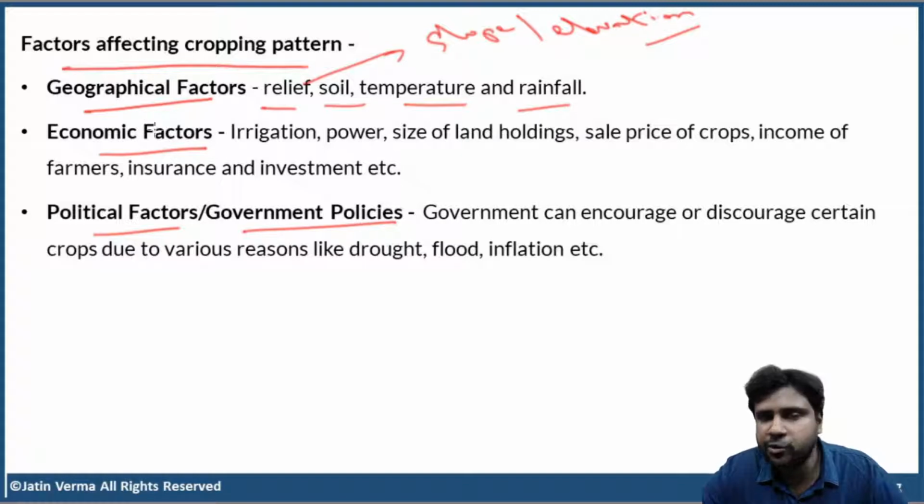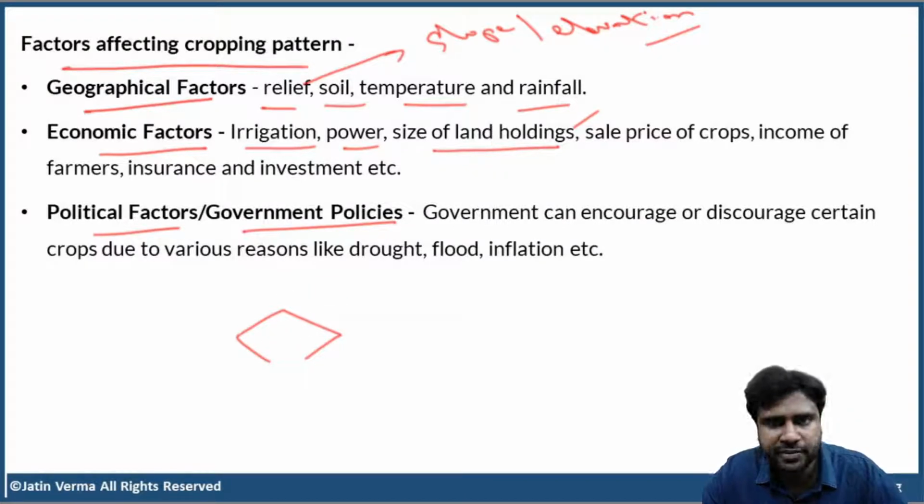Next, economic factors: availability of irrigation facilities, availability of power first. See, even if I have very good irrigation facilities, if there is no power, how do I use them? Irrigation, power, size of the land holdings, even this is very, very important. Just imagine that a farmer has a small land holding, a small piece of land. He's a very small farmer. Then what will be his priority? To cultivate for his own family. He has to feed his own family first, right? So whatever he is going to cultivate will be used for his own family. That is called subsistence agriculture.